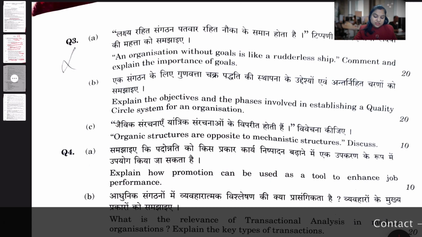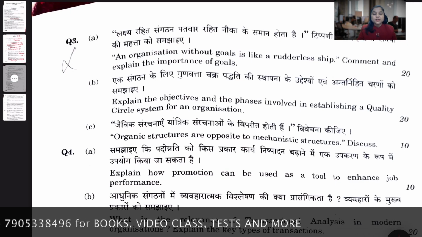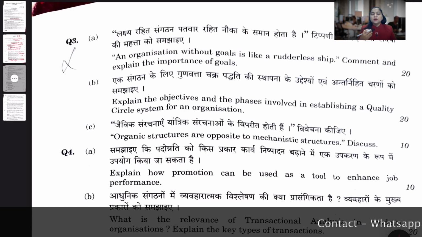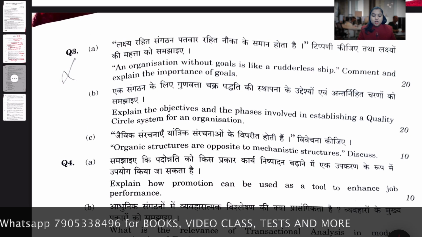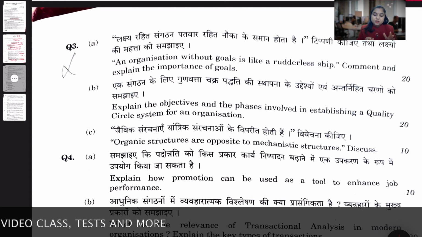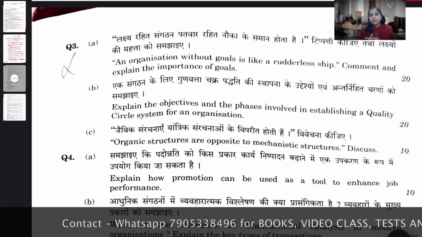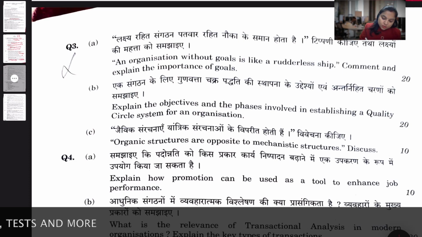That means if you can see, there are two parts of this question. It asks you to comment on the statement and it also asks you about the importance of the goal. So if you are in a difficult zone to explain the statement and you have a lack of words related to the subject matter, you can just split the question into two parts, attempt the first part, and the second part separately as the importance of goal. Okay, so this is from your chapter organizational goals.